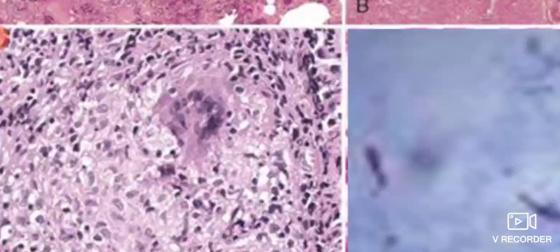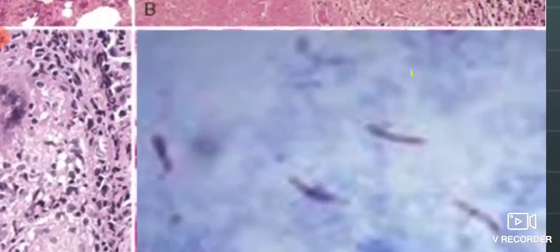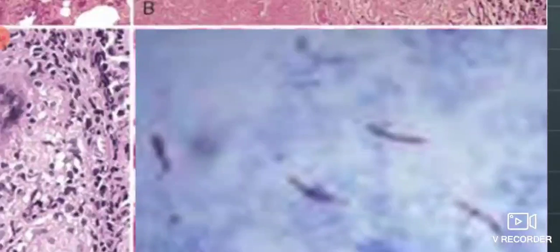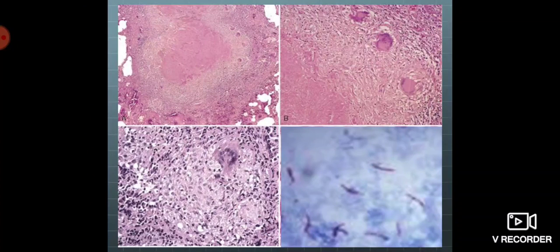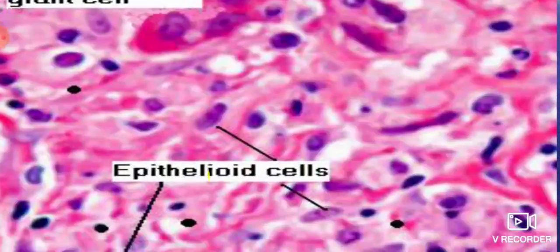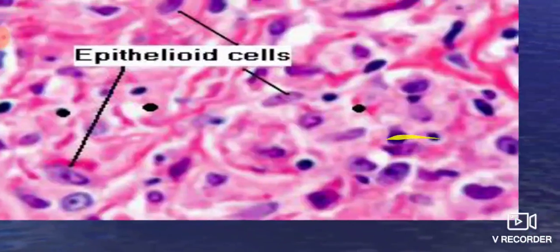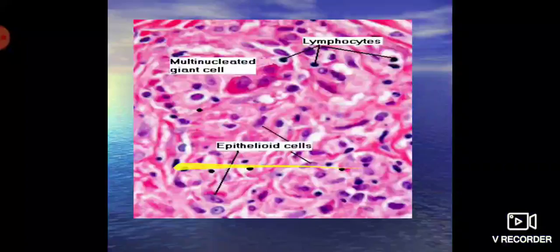The Langerhans type of giant cell is typical for tuberculosis, and acid fast staining shows the presence of slender rod-like organisms which are acid fast. This is a typical microscopy of tuberculous infection affecting any organ. That is a detailed view. It shows the presence of epithelioid cells. These are the lymphocytes. This is a multinucleated giant cell.